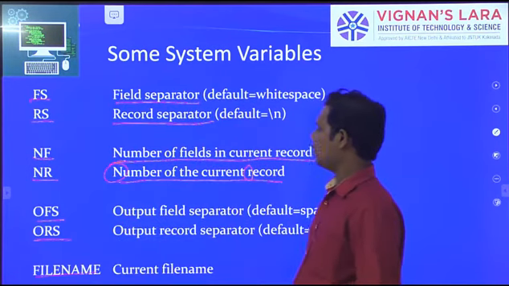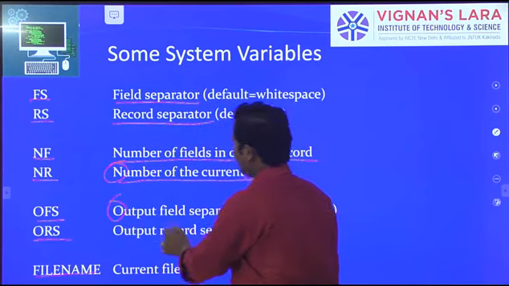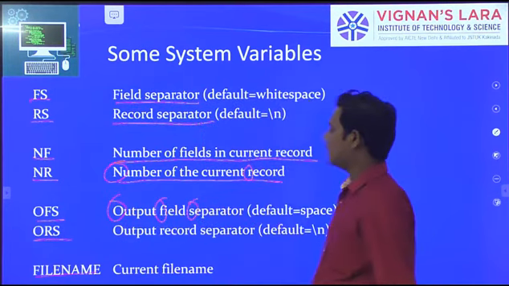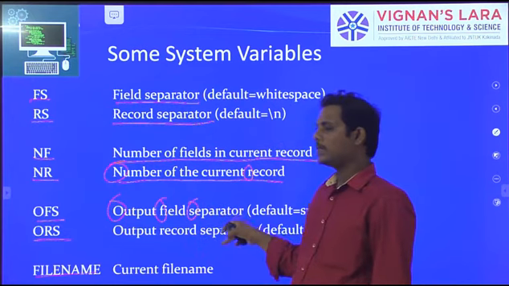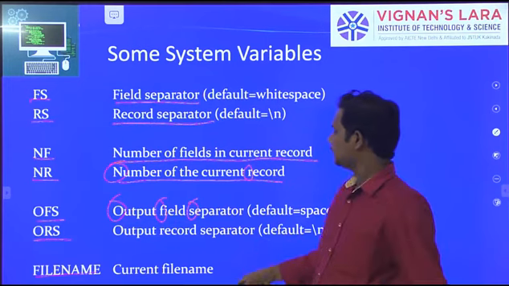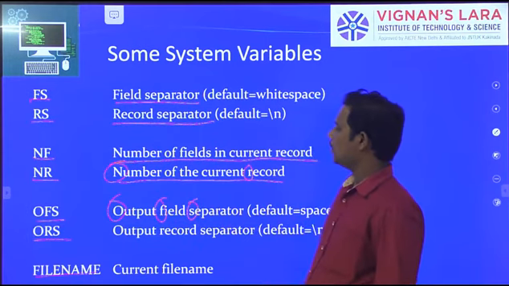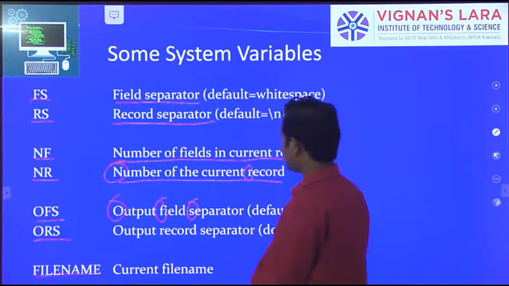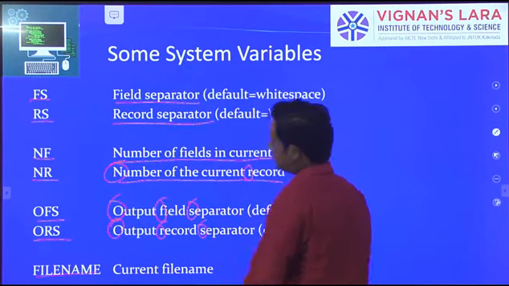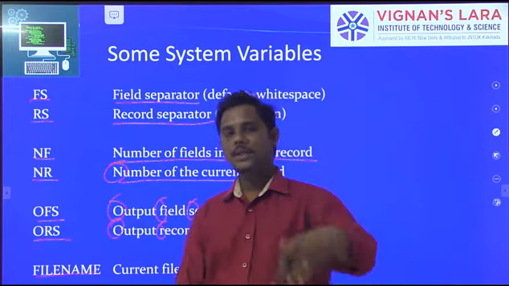OFS means output field separator. Whatever output we are getting, that will be separated to display. Okay, so output field separator. ORS means output record separator. These are all variables used in the programming language.